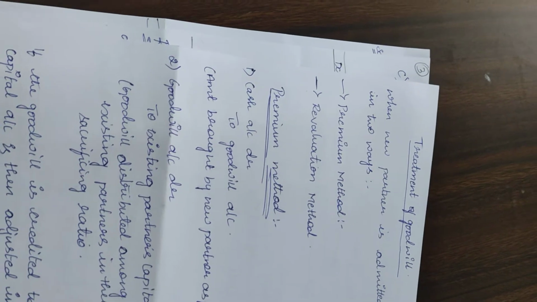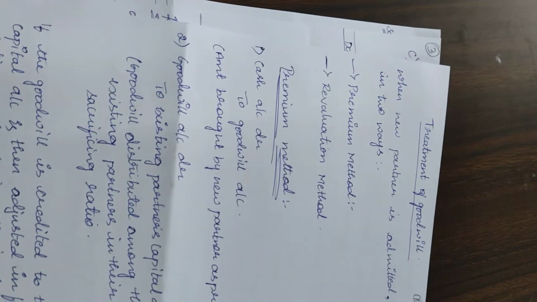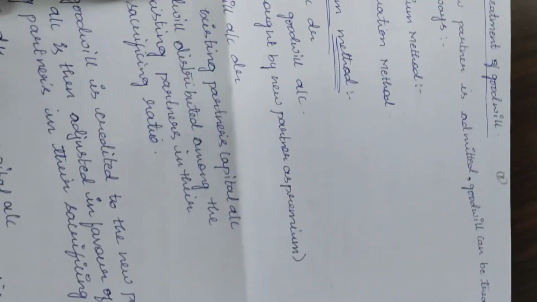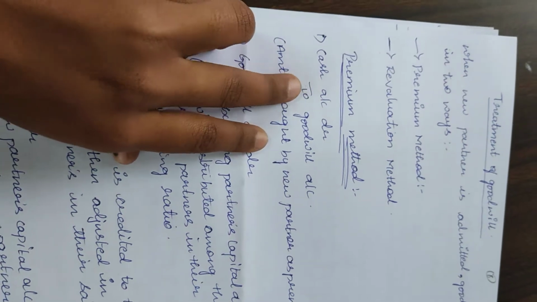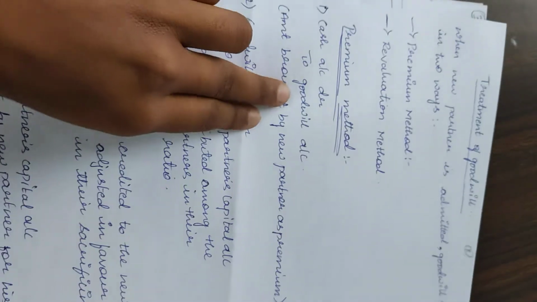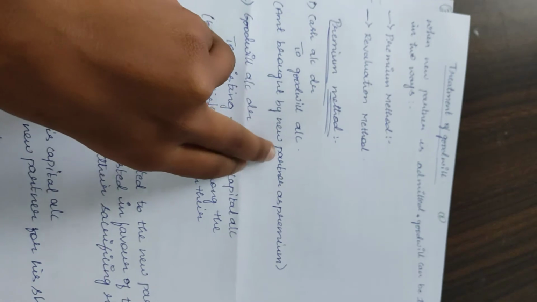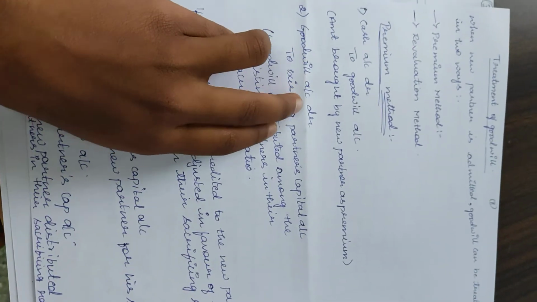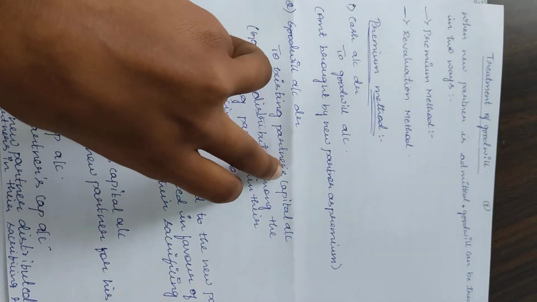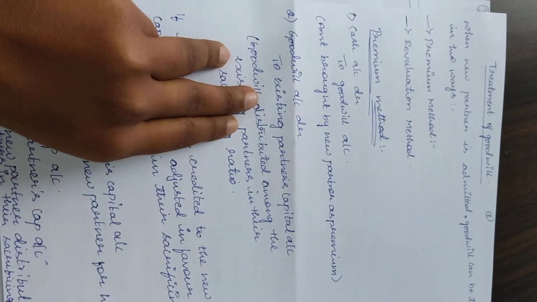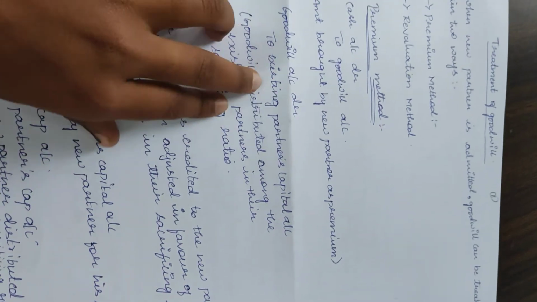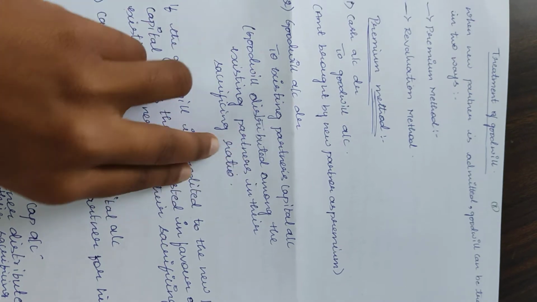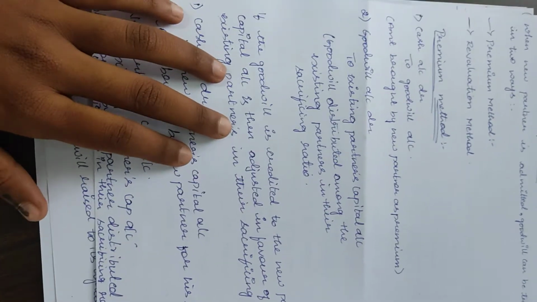But when the amount is paid through the firm, which is generally the case, the following journal entries will be made. The first journal entry is cash account debit to goodwill account, which means the amount brought by the new partner as a premium. And the second one will be goodwill account debit to existing partners' capital accounts. Individually we have to mention the partners' names. So the goodwill is distributed among the existing partners in their sacrificing ratio.